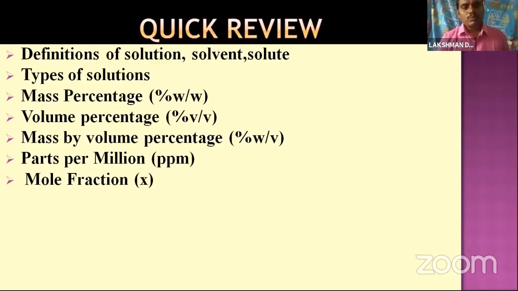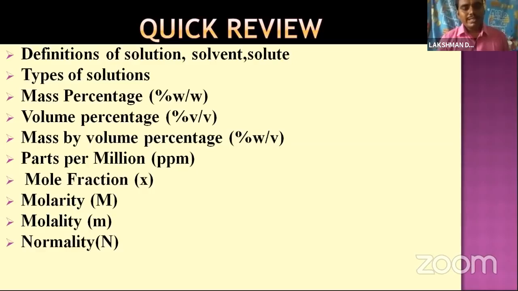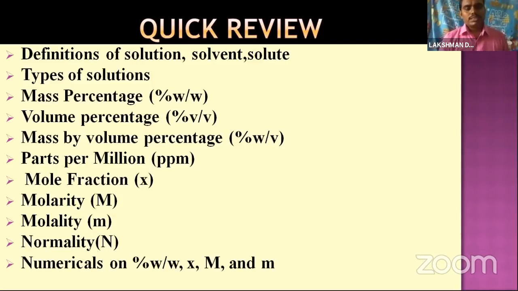Mole fraction is the number of moles of one component by the total number of moles of all the components in the solution. Molarity is the number of moles of the solute present in 1 liter of the solution. Molality is the number of moles of the solute present in 1 kilogram of the solvent. Normality is the number of gram equivalent weights of the solute present in the solution. And we saw the numericals on mass by mass percentage, mole fraction, molarity and molality.